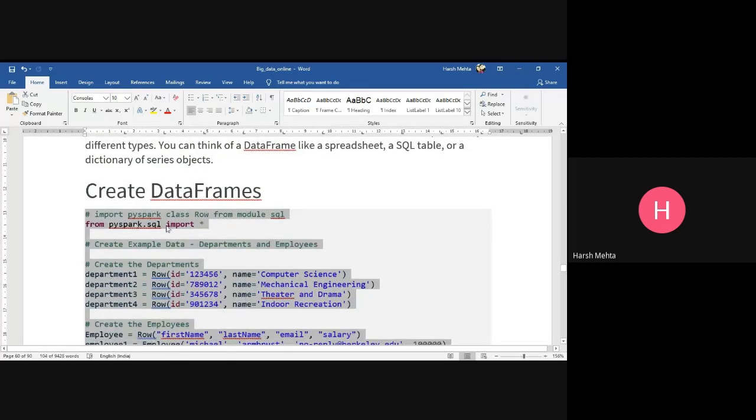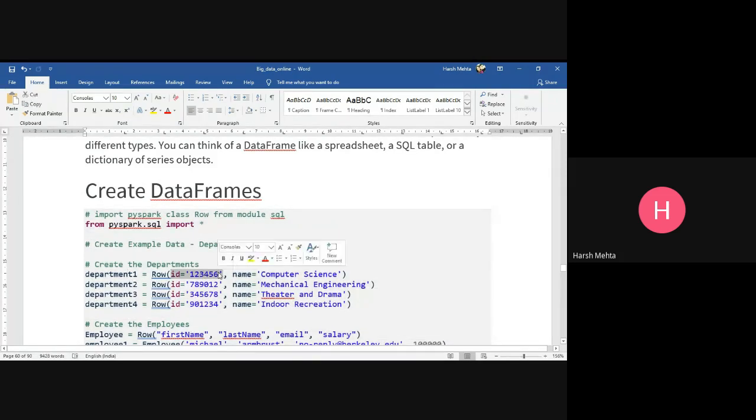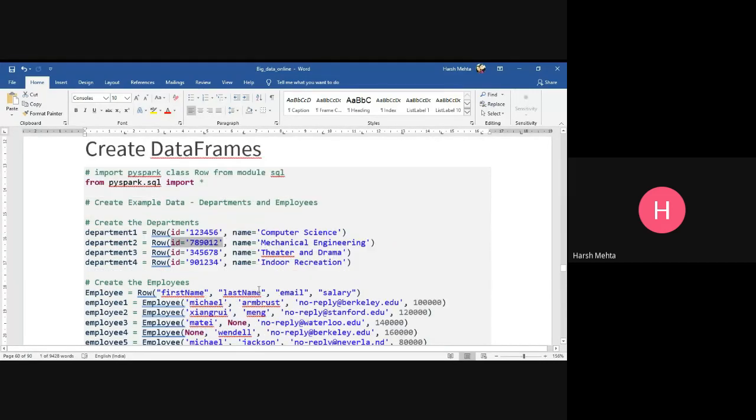First, we are importing SQL, PySpark SQL. Why PySpark SQL? Because it deals with the row and column format. First, we are creating data with department and employee. So department one, row. Here the ID is given. It's static data. Name, computer engineering, ID, name, ID, name, like that.